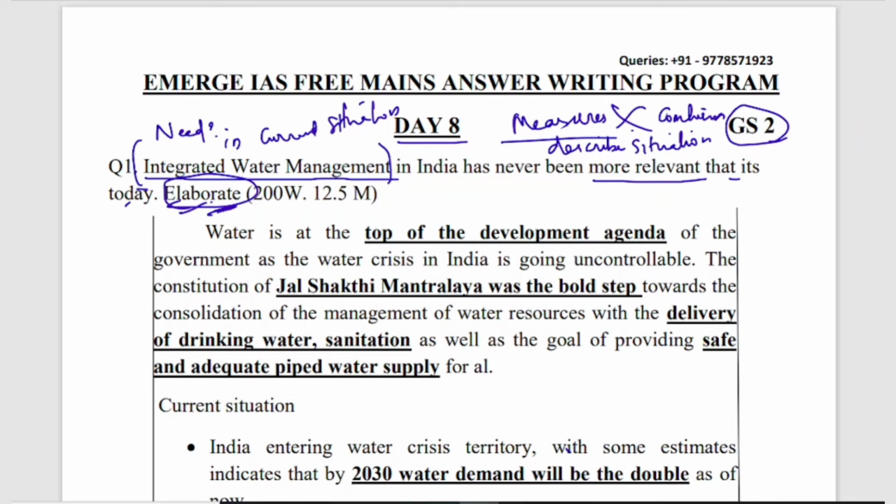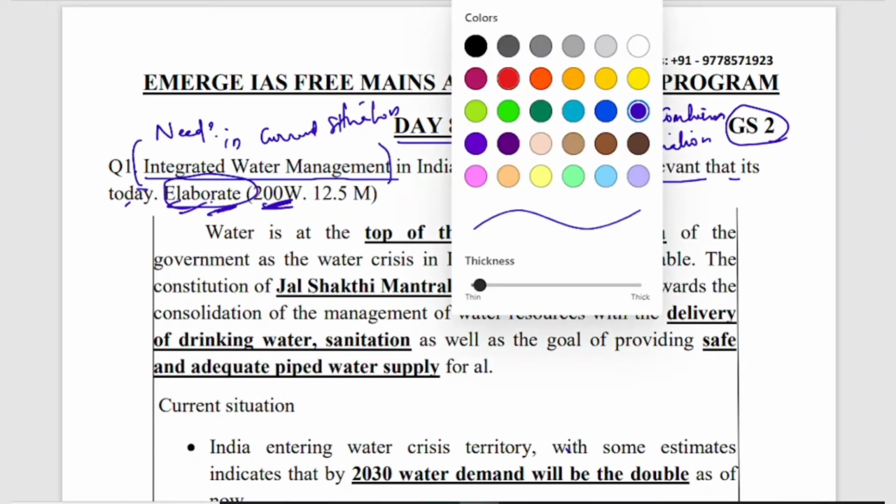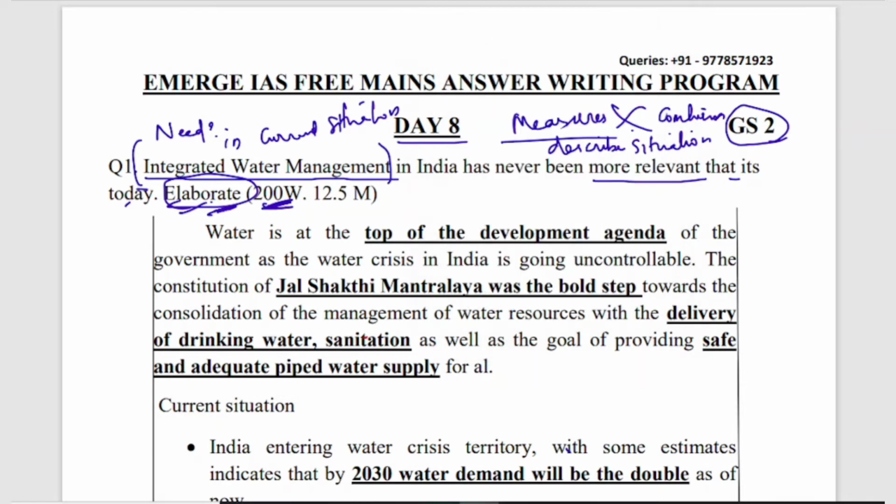And this question is about 200 words. Suppose we mention all the measures to overcome this situation, it will exceed the word limit. So try to include all the points that are related to the current crisis. Then in the conclusion part only, we have to suggest some measures to overcome this. And here, moving into the introduction part.